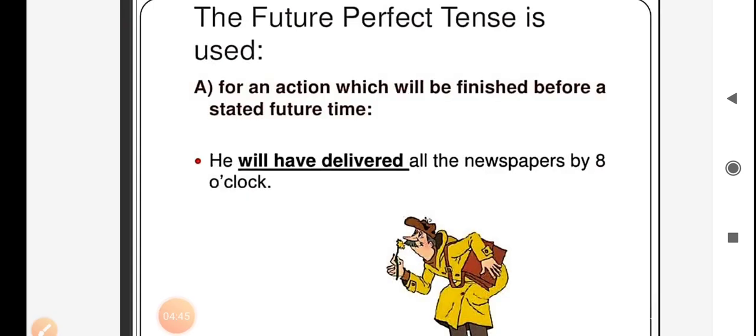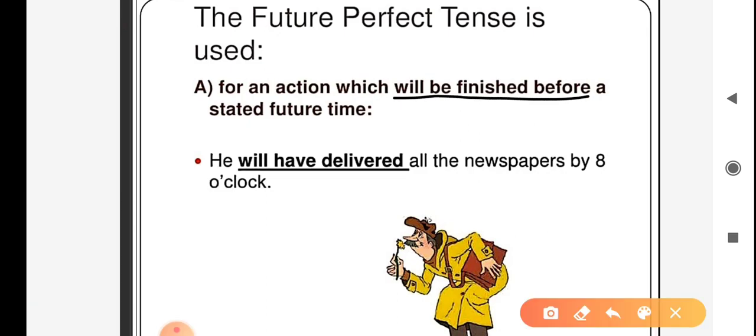The future perfect tense is used for an action which will be finished before a stated future time. For example, he will have delivered all the newspapers by 8 o'clock.